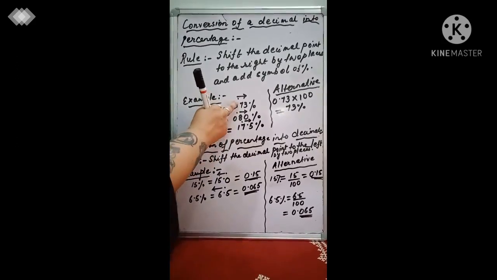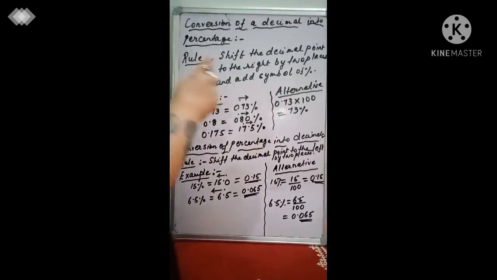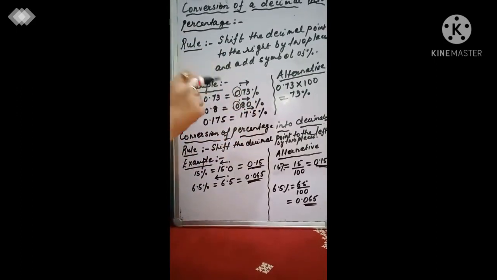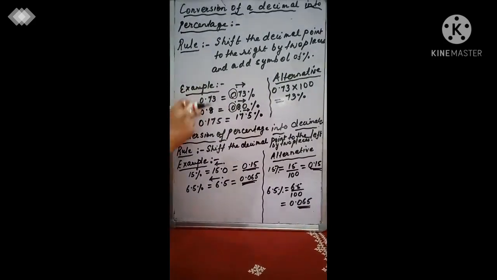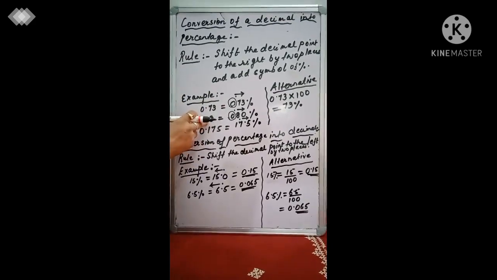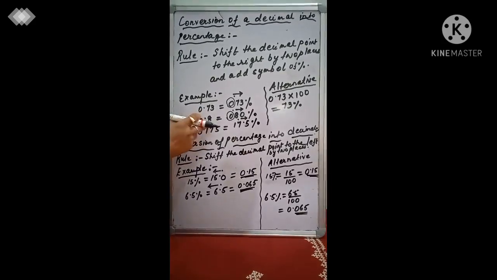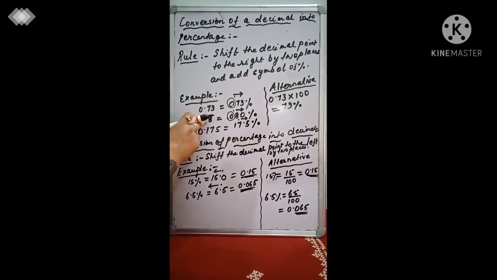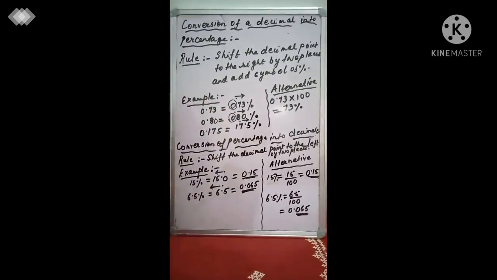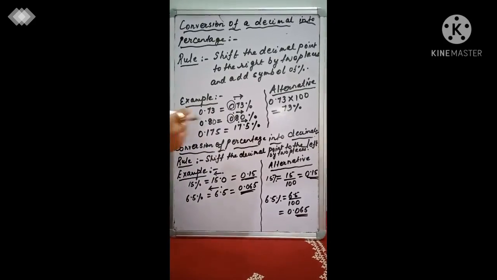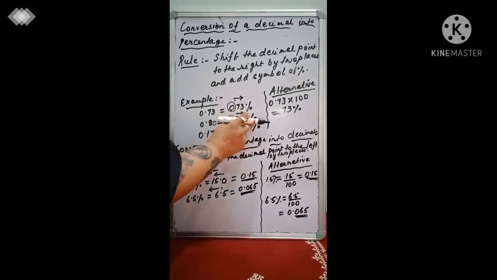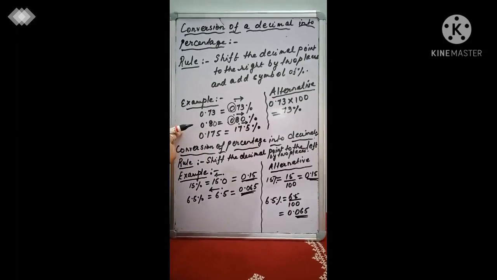Now I have written this 0, which you can remove and go without it also. You don't need to put it if you don't want it. I had put it over here only for your understanding. Okay, let's go through this one. You have only one number, so what happens to the other one? 0.8. Now you need to take the decimal 2 places to the right. Obviously, if it is 0.8, it is understood that there is a 0 next to it also. So taking the decimal 2 places to the right, that means 1, 2, what do you get? 80%.